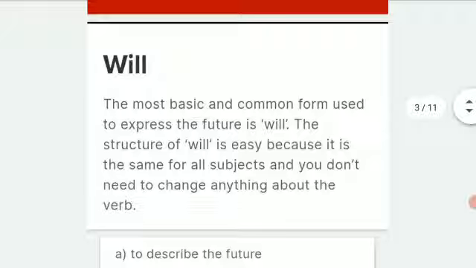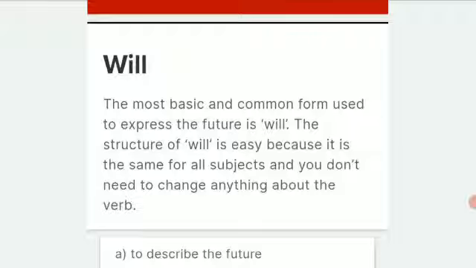Here will actually works as a simple future tense. I'll take an example. In the present form we can say I come, which is a very simple tense. I is a subject and come is a verb. In the present form, I come, and in the past form, the same sentence gets changed.